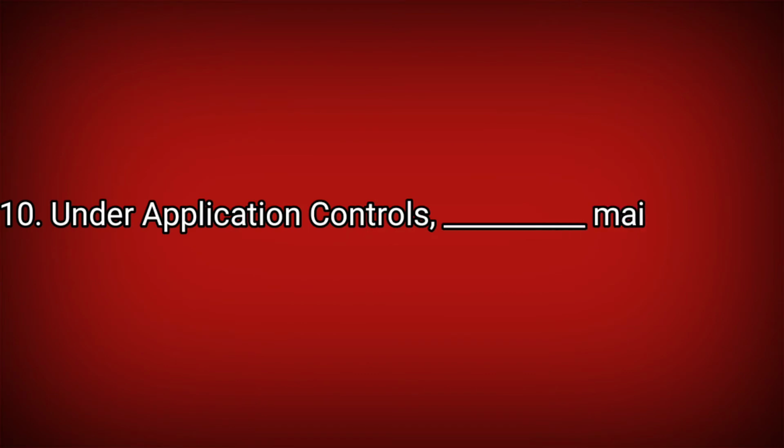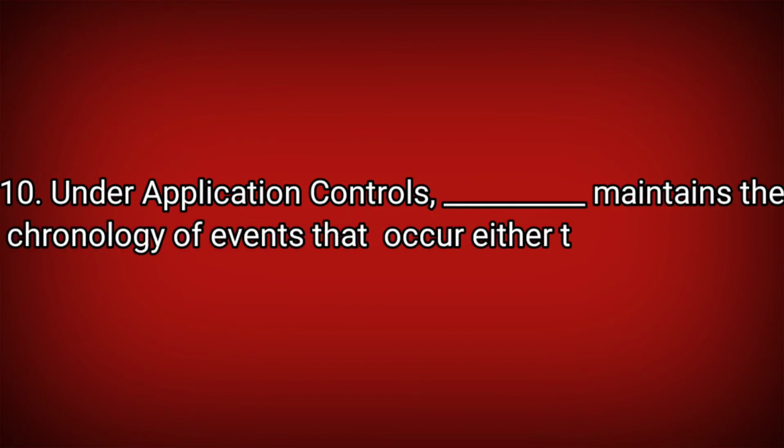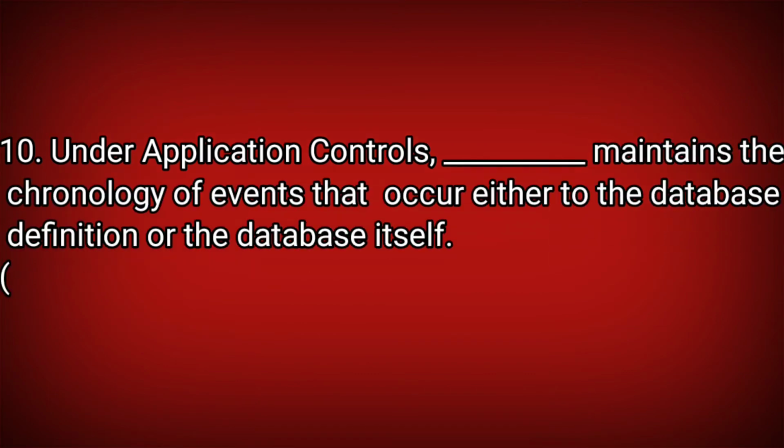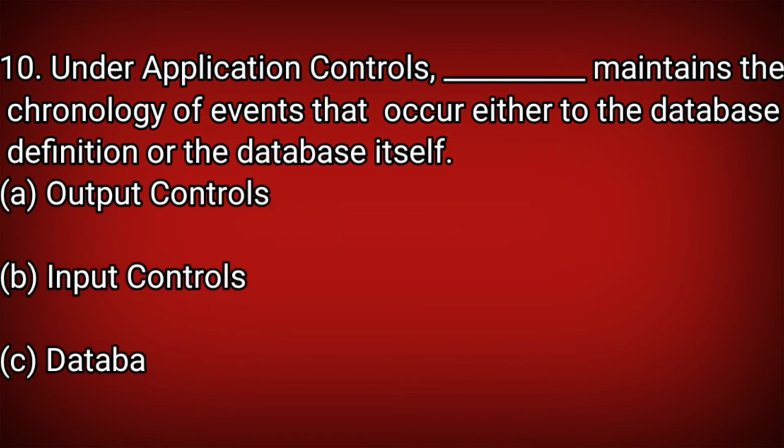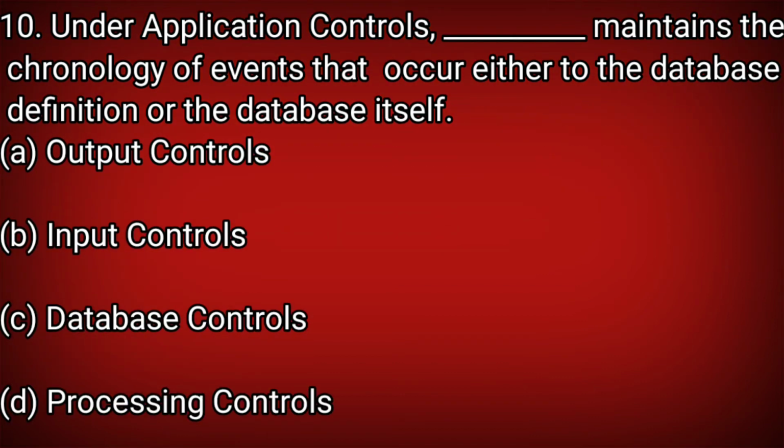Under application control, dash maintain the chronology of events that occur either to the database definition or database itself. Answer should be C, database control. Under application control, database control maintain the chronology of events that occur either to the database definition or the database itself. Answer should be C, database control. Let's see what is the answer.